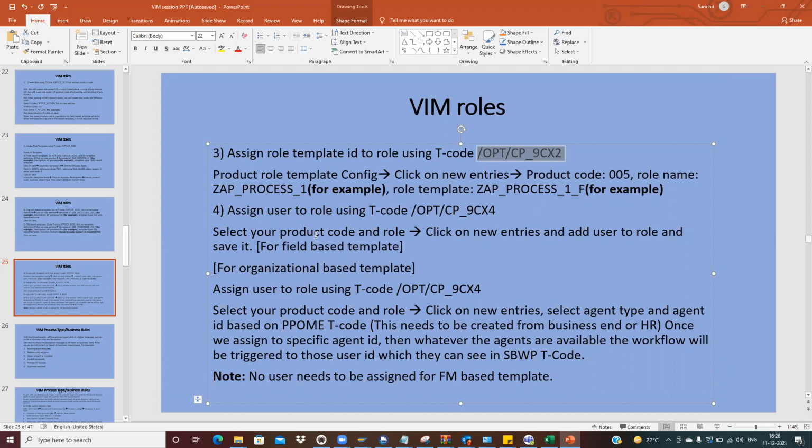Now in the organization based template, I have selected the agent type as US. US is a user. There could be multiple agent types like work center. A work center is also a person or a group of persons. If there is any Workday HR or something, the HR team maintains the employees under one work center or anything.